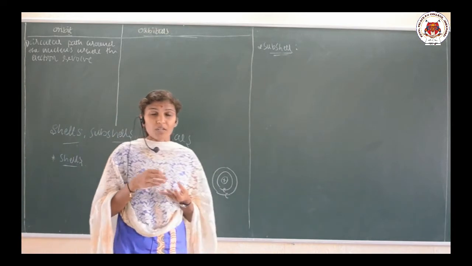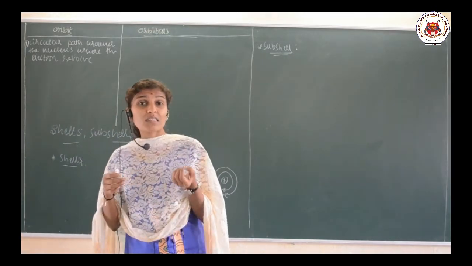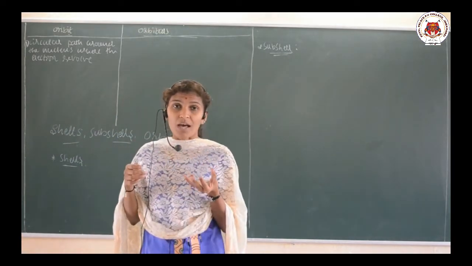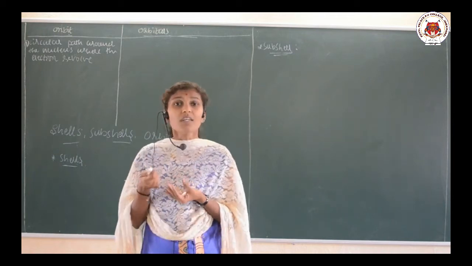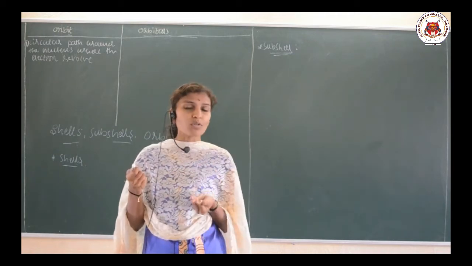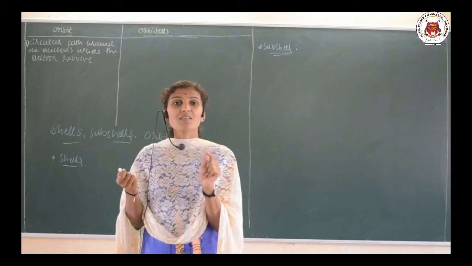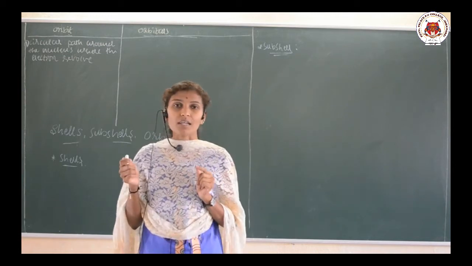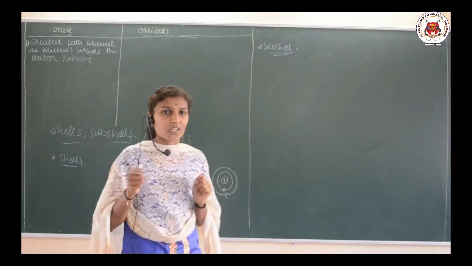Whereas, what is an orbital? Orbital is the three-dimensional region around the nucleus where the maximum probability of finding the electron is possible. Are you getting my point?